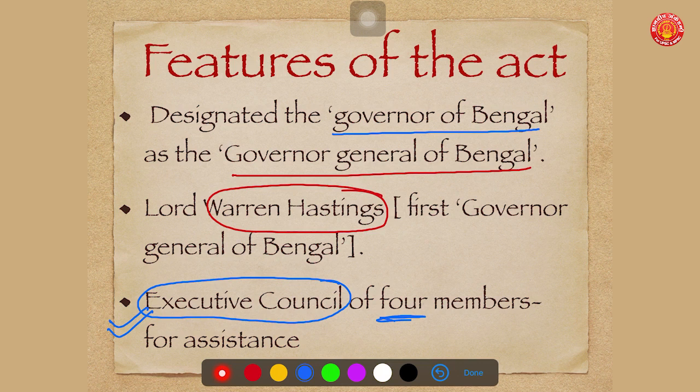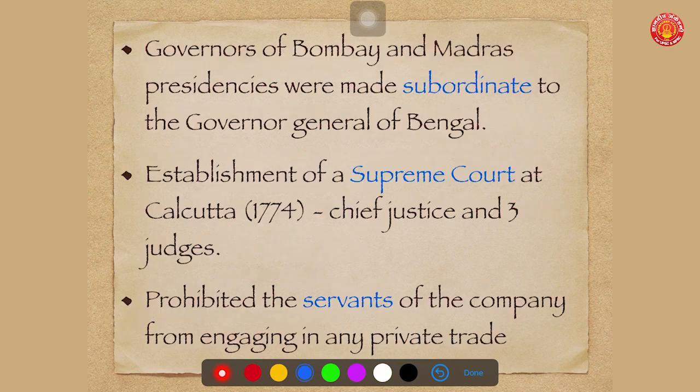So the main function of the Executive Council is to implement every policy, every program, every act and every action of the government of Britain and the Parliament of Britain. So Warren Hastings, the first Governor General of Bengal, had an Executive Council of 4 members for his assistance.